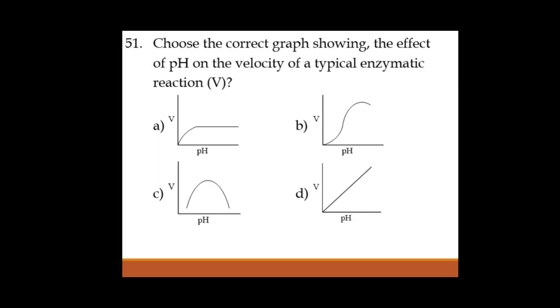Always remember, temperature, pH or whatever it might be, increased pH will increase the rate of an enzymatic reaction up to a certain limit, beyond which it will decrease. That is why we get a hyperbola curve. So out of the 4, the correct option is C.